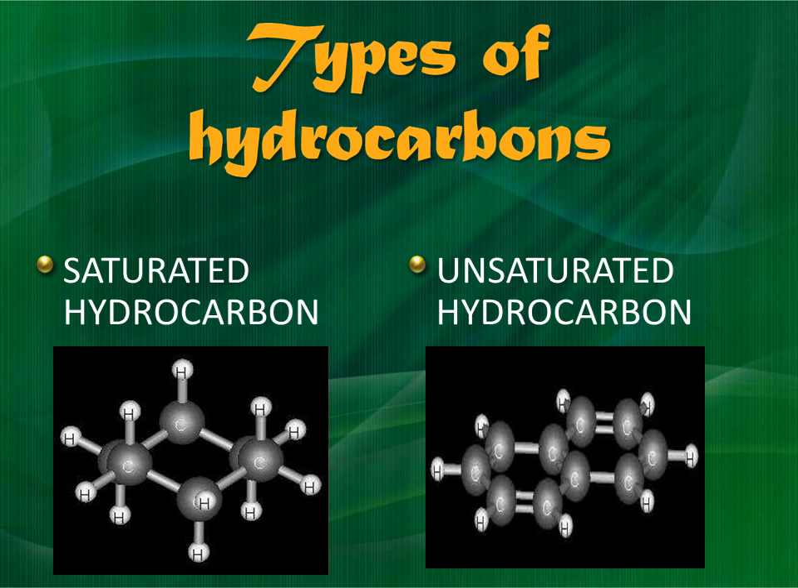Types of hydrocarbons. Basically, hydrocarbons are divided into two groups, saturated hydrocarbons and unsaturated hydrocarbons. Saturated hydrocarbons are those where there is a single bond between the carbon atoms, whereas unsaturated hydrocarbons are those where the number of bonds is 2, 3 or more.